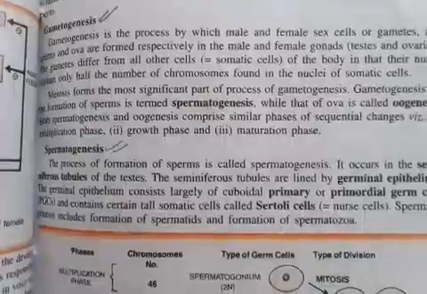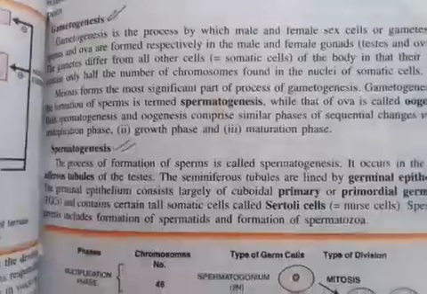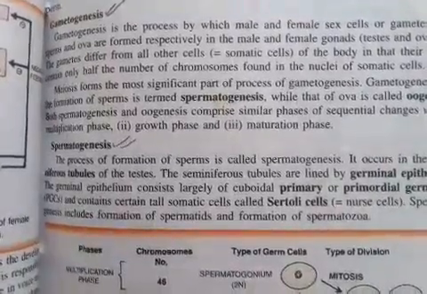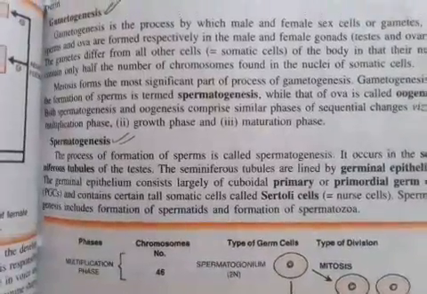Today we are going to do the most important topic from this chapter, human reproduction, that is the process of gametogenesis. First you must be familiar with what gametogenesis is. The word gametogenesis itself explains its meaning.